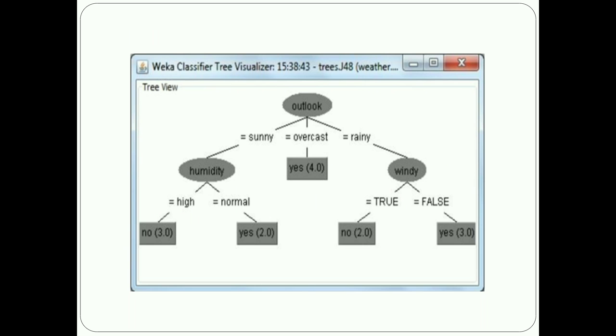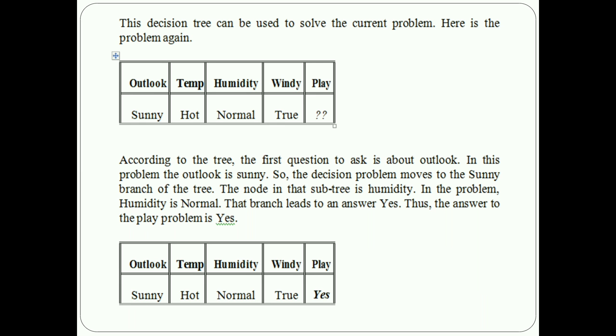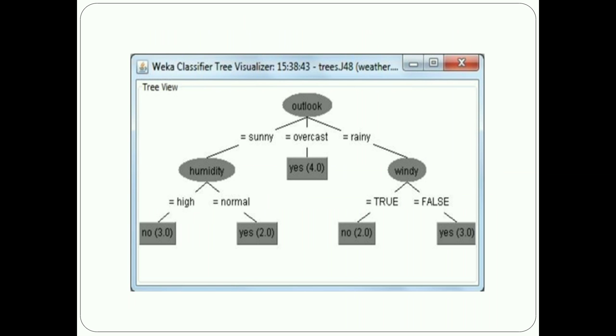In that case, what is there? Sunny, hot, normal, true. Look at this outlook: sunny, the temperature is hot, the humidity is normal, and the wind is true.